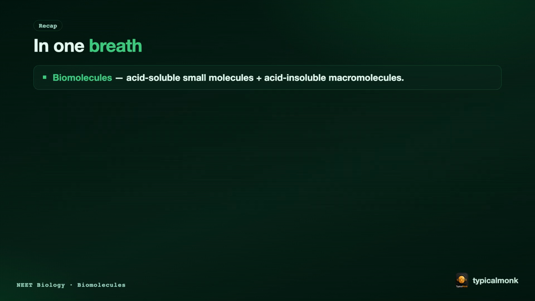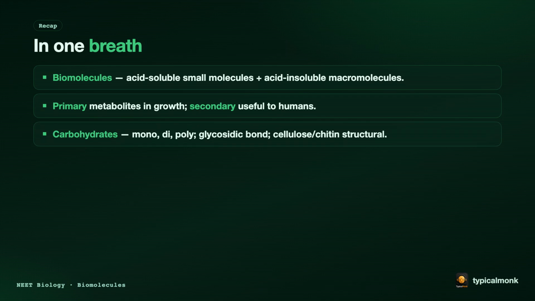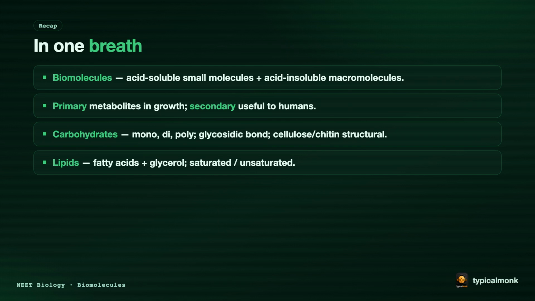Let's gather it all in one breath. Biomolecules. Acid-soluble small molecules and acid-insoluble macromolecules. Primary metabolites in growth. Secondary useful to humans. Carbohydrates. Mono, di, poly, the glycosidic bond, cellulose and chitin structural. Lipids, fatty acids and glycerol. Saturated or unsaturated. Amino acids, 20 types, an amino group, a carboxyl group, an H and an R group.